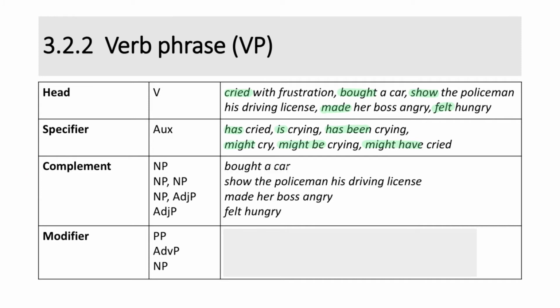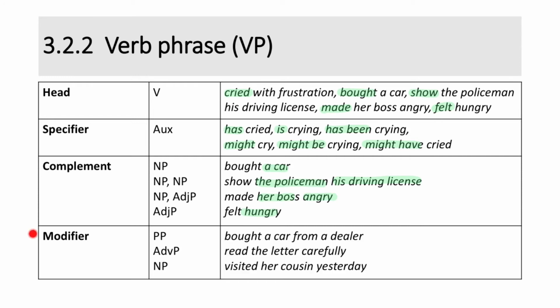Phrases that can serve as complement of a verb include noun phrase and adjective phrase. For example, in the verb phrase bought a car, a car is the complement of the verb bought. And in the verb phrase show the policeman his driving license, the policeman and his driving license are the complements of the verb show. And next, made her boss angry. Her boss and angry are the complements of the verb made. And in the last one, felt hungry. Hungry is the complement of the verb felt.